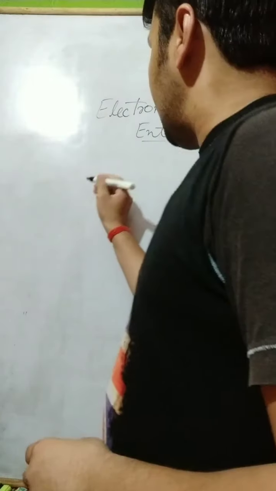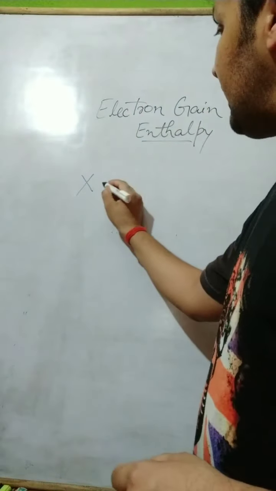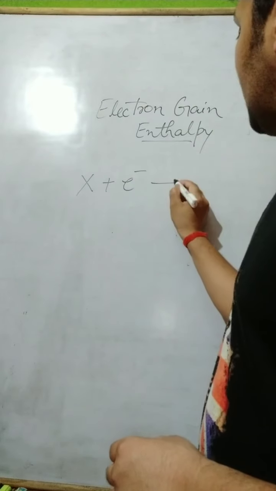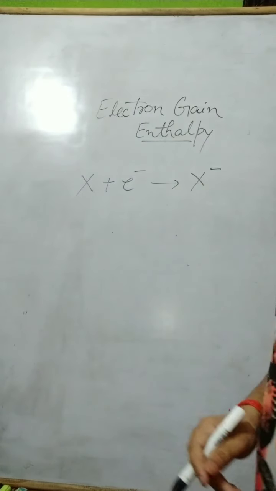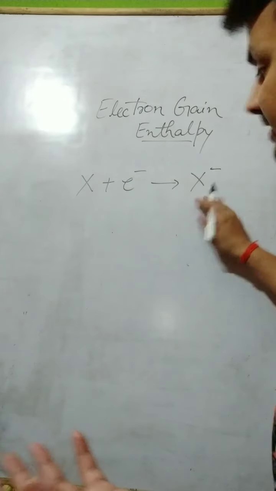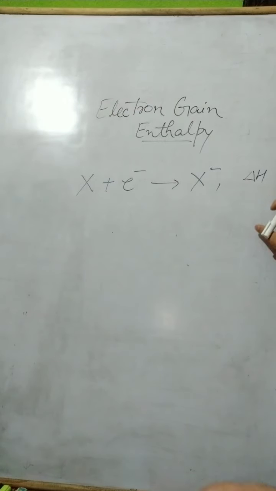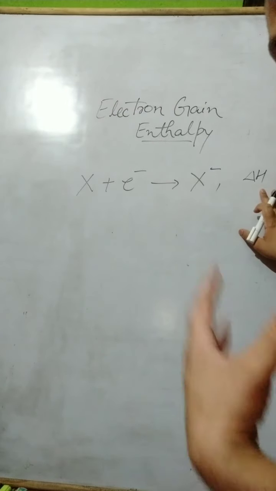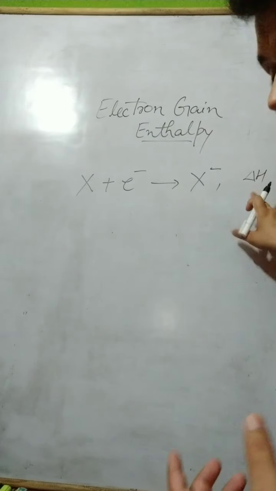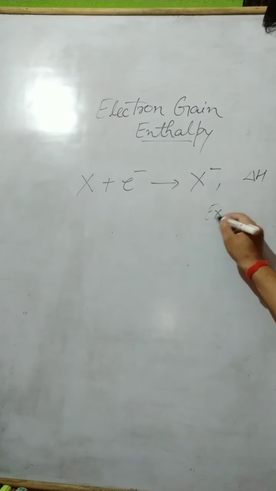For example, if an X atom is given one electron, then what happens? It becomes an X anion, and some energy is released. That is called delta H, the change in heat, the change in enthalpy. It is represented as a minus value of the heat, minus because this reaction is exothermic.